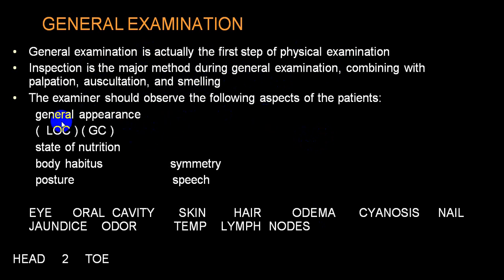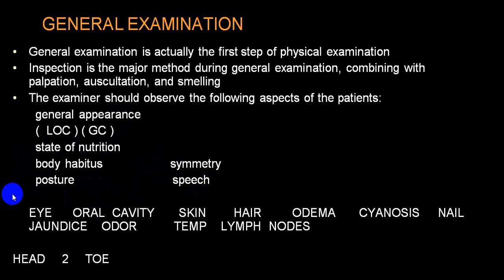Initially, first, we always look for the level of consciousness, or what we call general condition, state of nutrition, body habitus, posture, symmetry, speech, etc. This is what we try to look at at a glance. We call it level of consciousness, general condition. Usually we say general condition is good, poor, etc. Then nutritional status, body habitus, posture, in what posture the person is lying down, symmetry, and any speech disturbances while he is giving an answer.